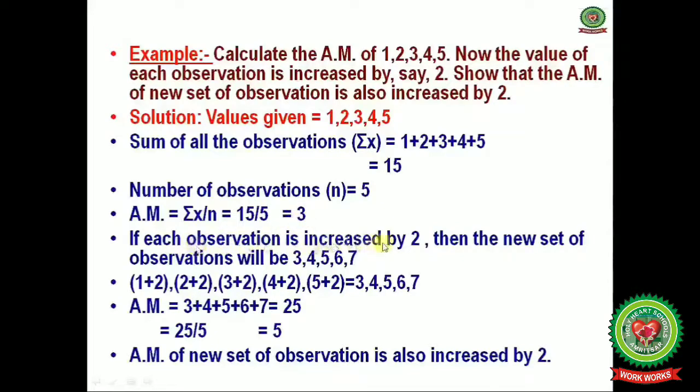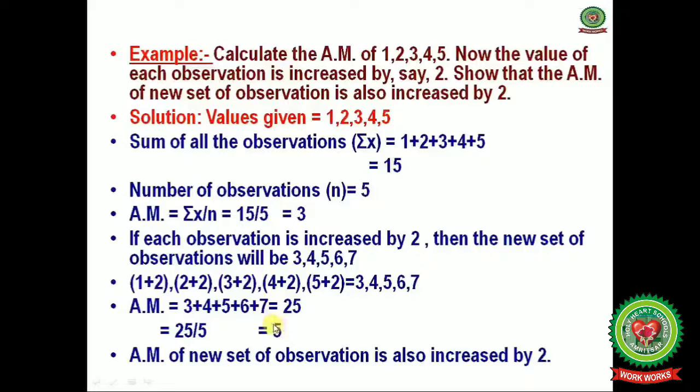If each observation is increased by 2, then the new set of observations will be 1 plus 2, 2 plus 2, 3 plus 2, 4 plus 2, 5 plus 2. You will get the new series 3, 4, 5, 6 and 7. And when you calculate the arithmetic mean, the sum of the observations with increased value is equal to 25, and when this 25 is divided by the total number of observations you will get value 5.